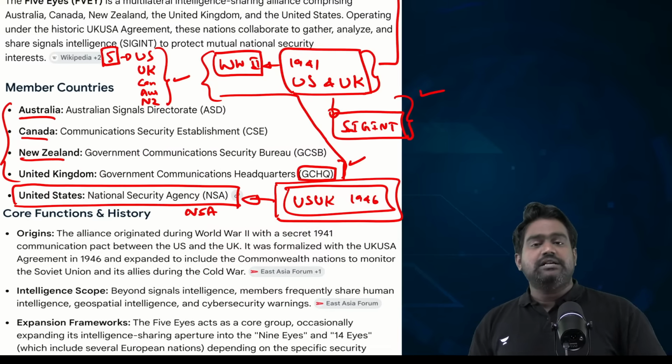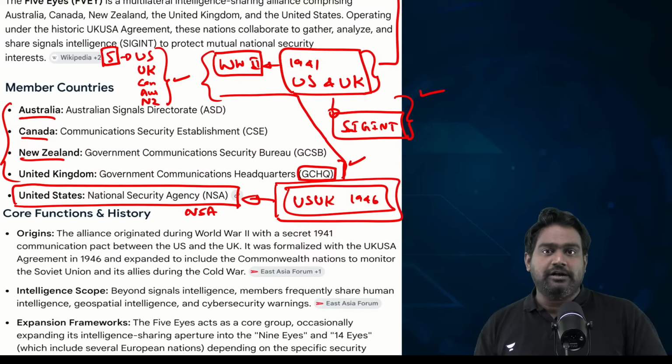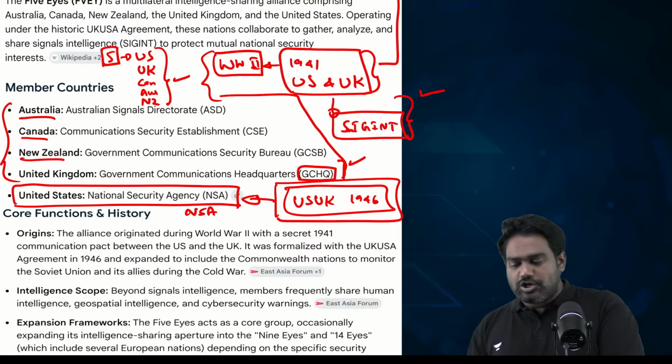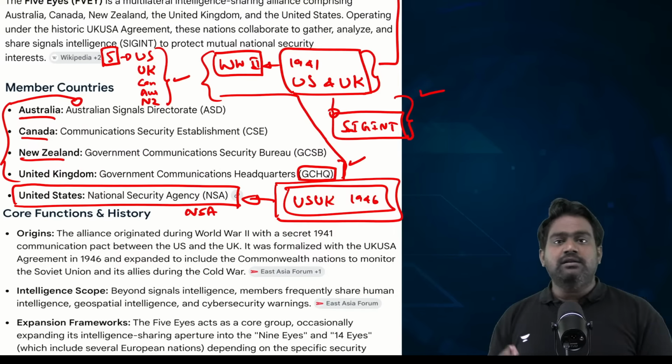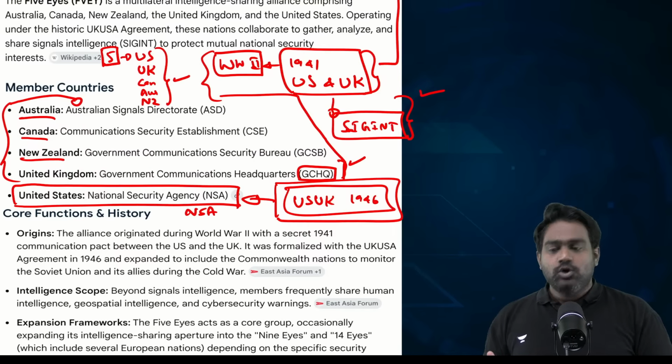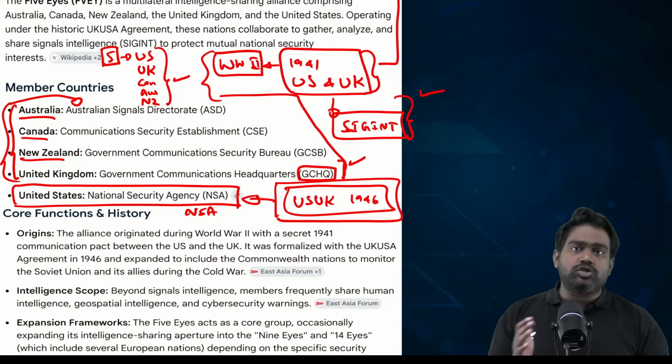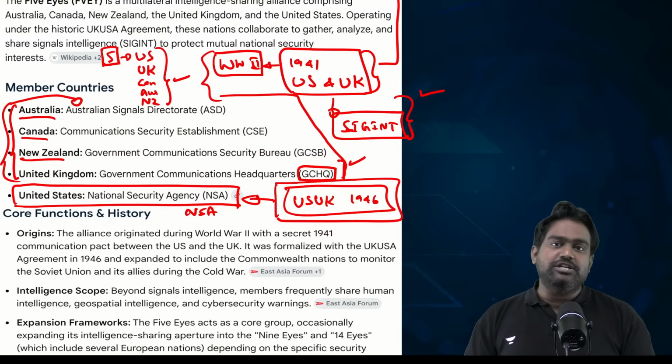They can basically intercept every piece of digital and electronic communication on the planet. They can intercept satellite communication. They can intercept mobile internet traffic, all the submarine sea cables, undersea cables. They have tremendous capabilities with surveillance centers located across the world, and they share intelligence with each other.